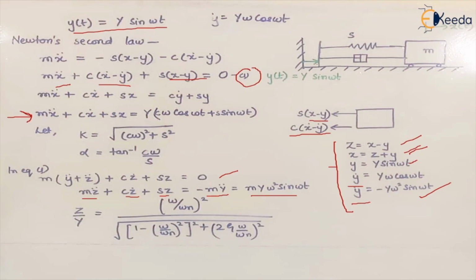Similarly, like we solved it for x, we can solve the equation for z and we get the ratio z upon Y. The value remains the same, which is omega upon omega n whole square, upon under root of 1 minus omega upon omega n whole square, whole square plus 2 zeta omega upon omega n whole square. So what is z? Z is actually the steady state relative amplitude. Earlier we were talking about the amplitude of the mass or the body, but this is the ratio for the relative amplitude of the system. And for the phase lag, the phase angle, the equation remains the same as it was in the earlier condition.